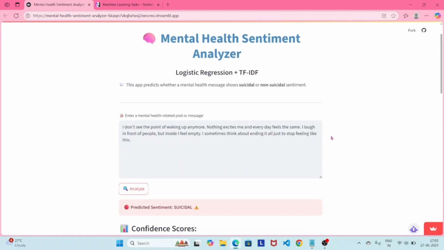So that was a quick demo of MindGuard, a lightweight yet powerful ML model. The goal of this project is to use AI for good, to help detect early warning signs in conversations or journal entries. This could be useful in therapy bots, support forums, or wellness check-ins.